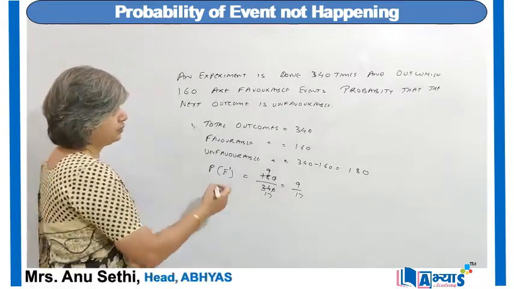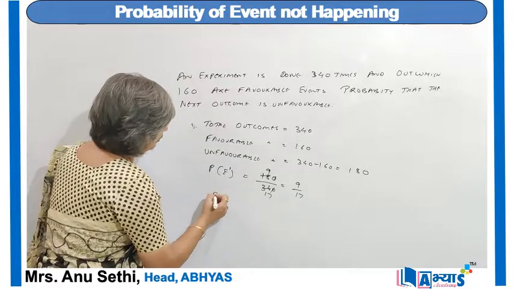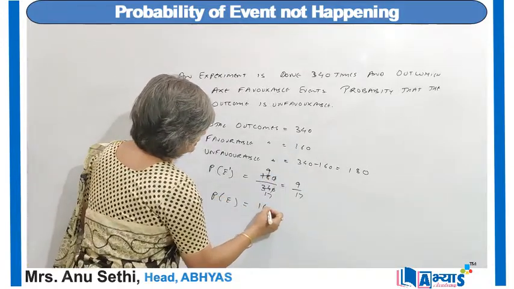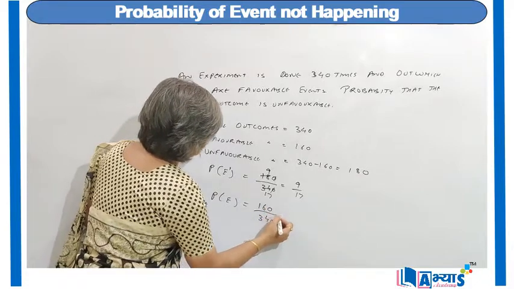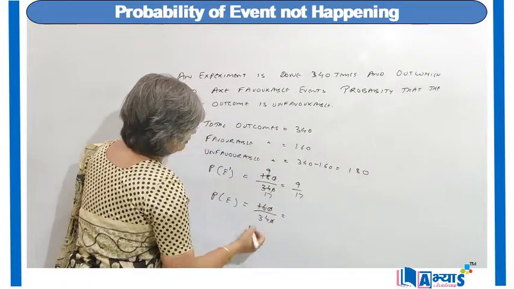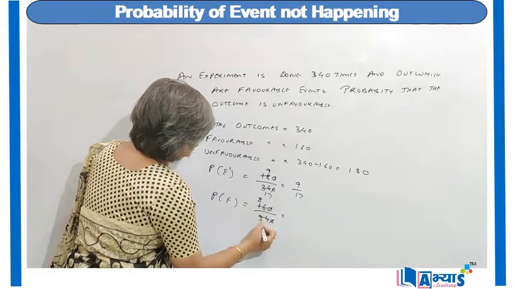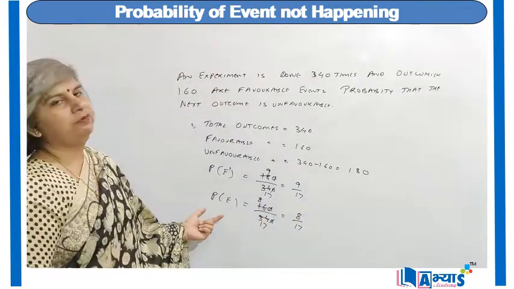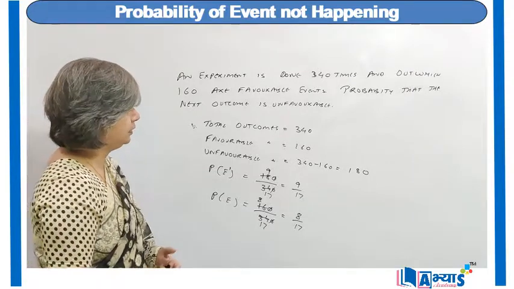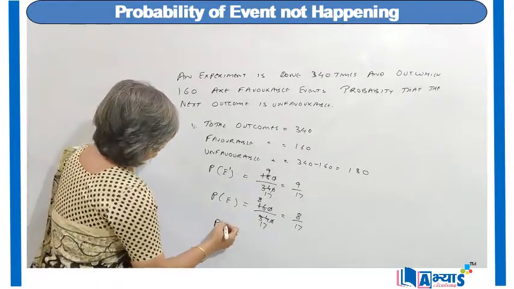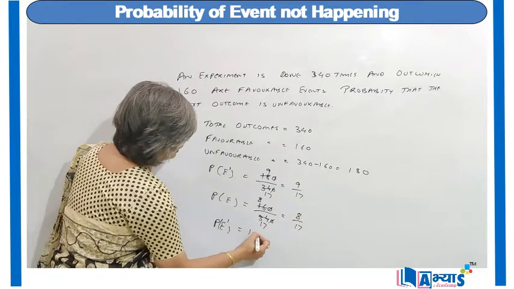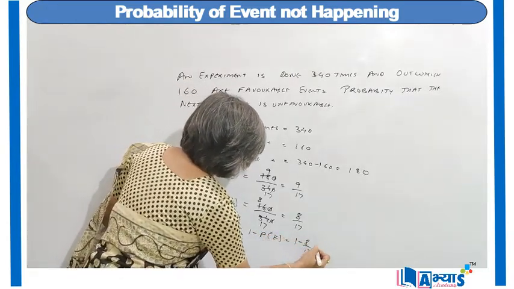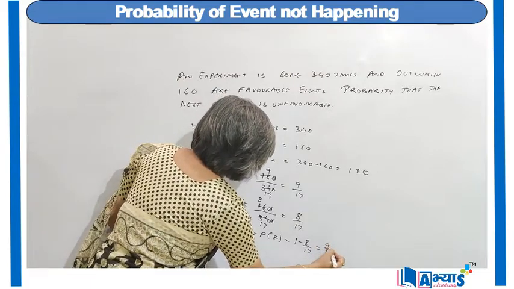The other way to solve this problem will be to find the probability of event occurring. That means favorable cases are 160 upon 340. I will get 8 upon 17. So the probability of the event occurring is 8 by 17. Probability of event not occurring is 1 minus probability of occurring. It will be 1 minus 8 by 17, which will be 9 by 17.